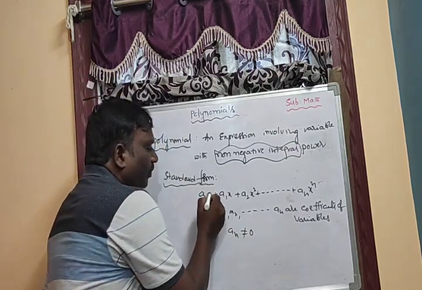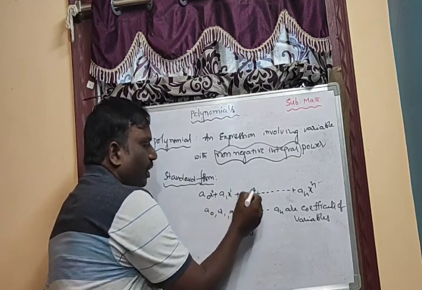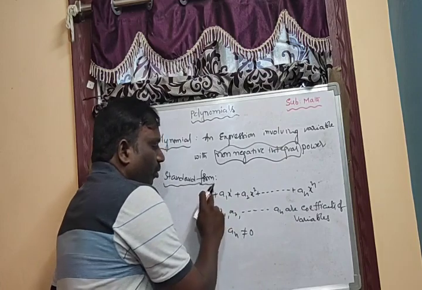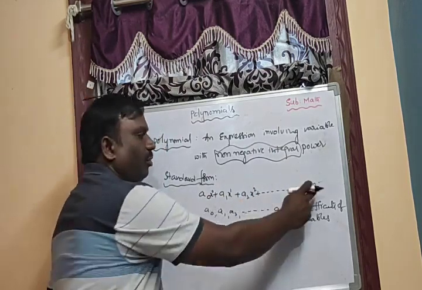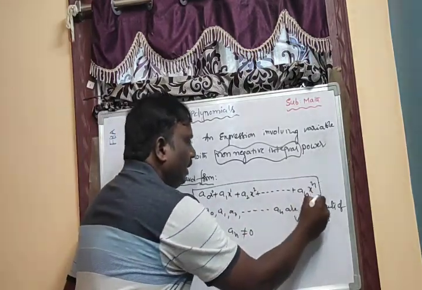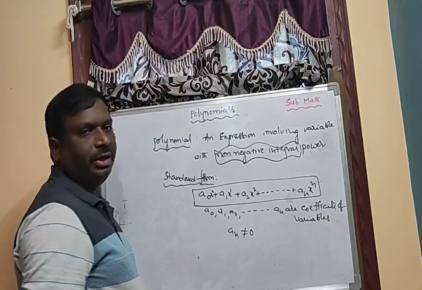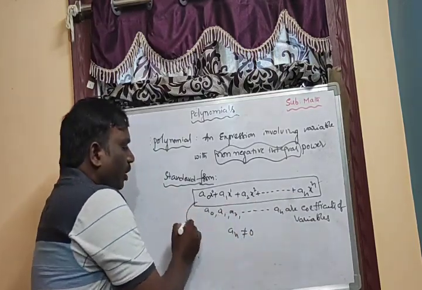Identify the powers here. If there is no power, we can write x⁰, x¹, x², x³. Powers are increasing from 0 to n. What is the highest power here? n. That's why this is called an nth degree polynomial.